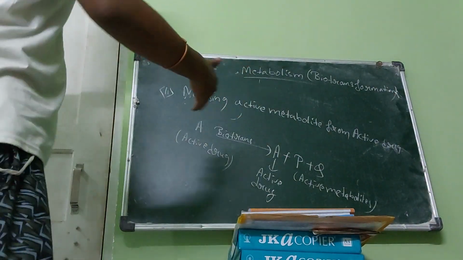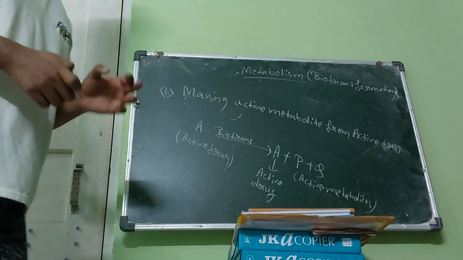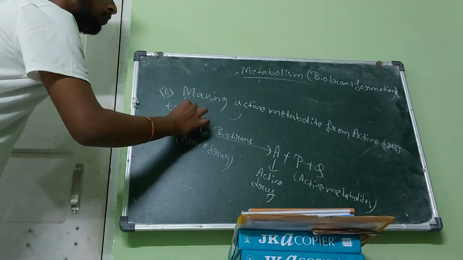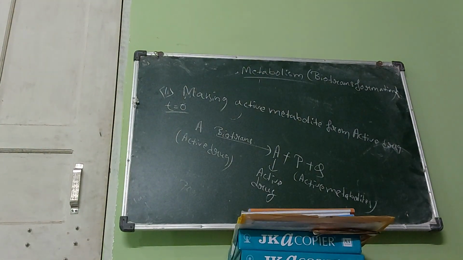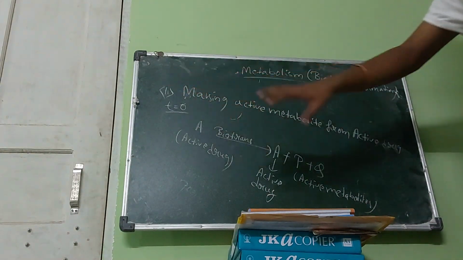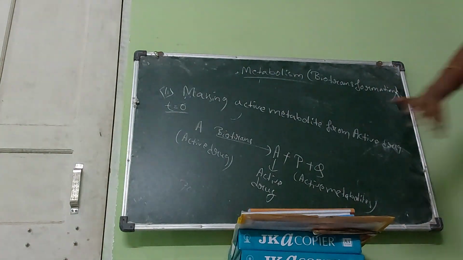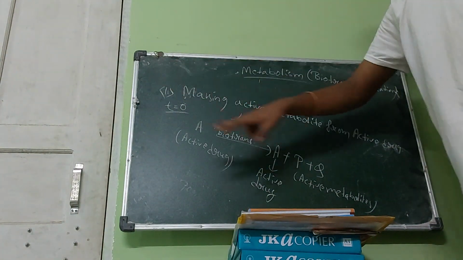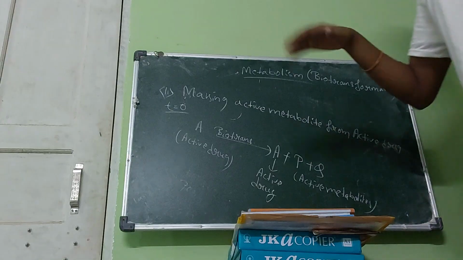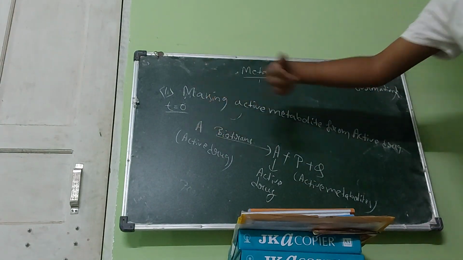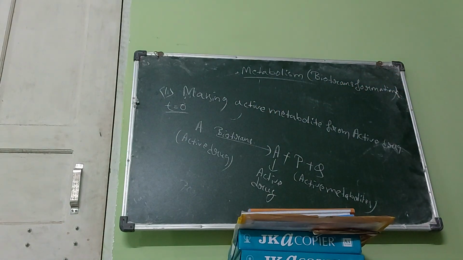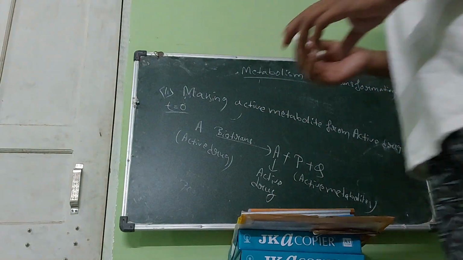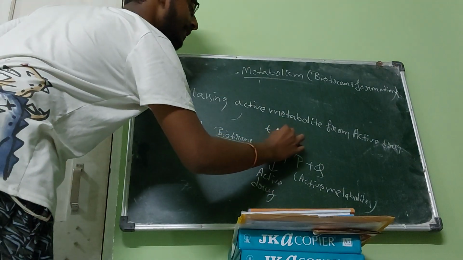Working together means, if I consider t is equal to 0, the drug has come to liver. I've considered the time 0 at which the drug has come to liver. Now the liver is biotransforming the drug A to active drug and active metabolites. Let us assume the time t is equal to t.